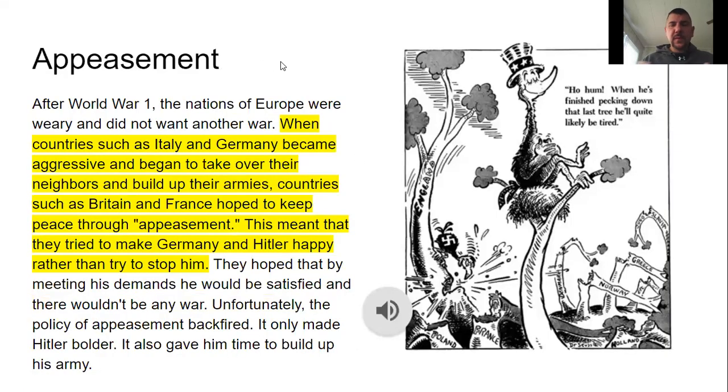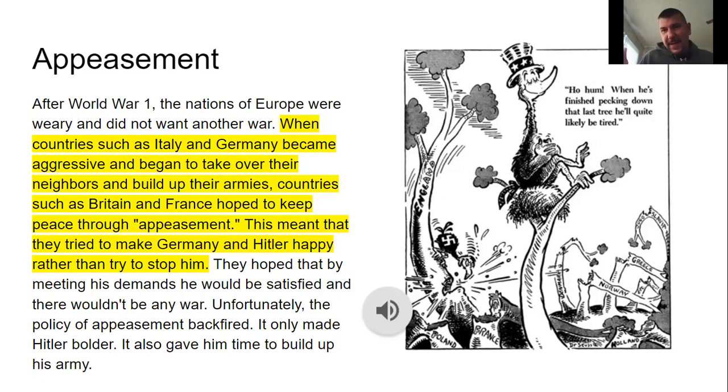All right, appeasement. So after World War I, the nations of Europe were weary. They didn't want another war. So when countries such as Italy and Germany became aggressive and began to take over neighbors and build up their armies, countries such as Britain and France wanted to keep peace through appeasement. And this meant they tried to make Germany and Hitler happy rather than trying to stop him. Okay, let him take over these countries. Everything will be all right.